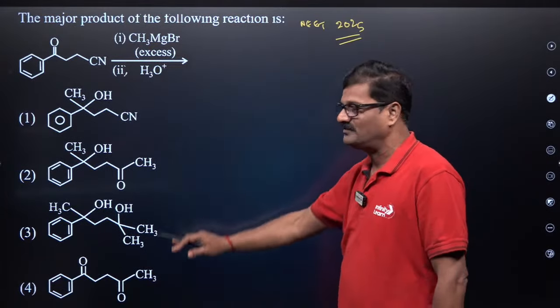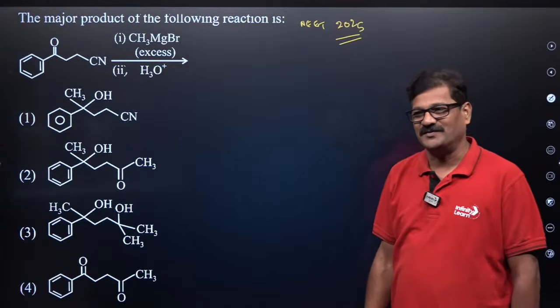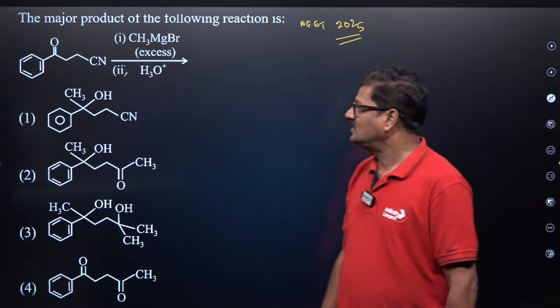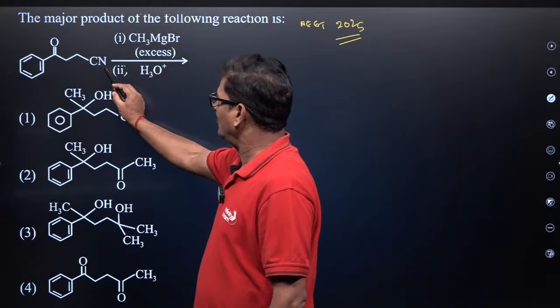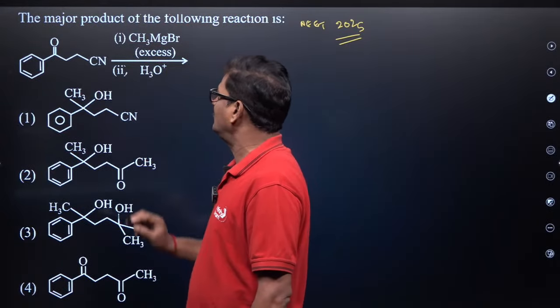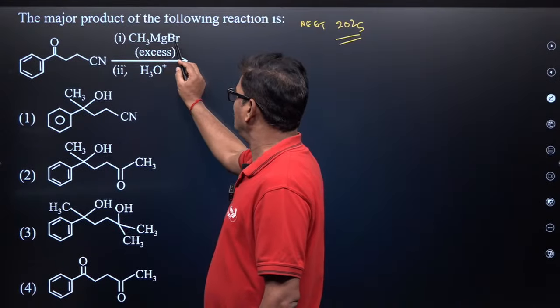It is the question from the 2025 NEET examination. So here the major product, here it is cyanide and a ketone, and CH3MgBr